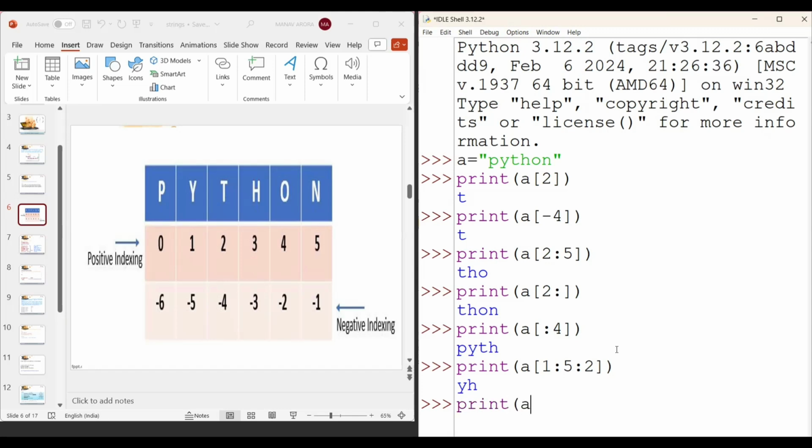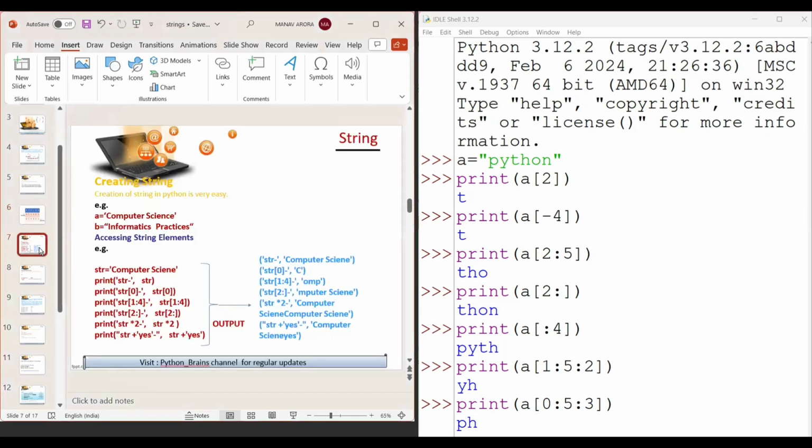So like A, I can write 0:5:3. Now 3 steps together. So once I take the 3 steps together, then what happened in this? In this, PH is there only. Starting is P. Now 3 steps together, then we jump directly to the number 3 position and H is there. Is it clear now? So this is the way how we can traverse my string. You can say that access the element of my string or print my element.